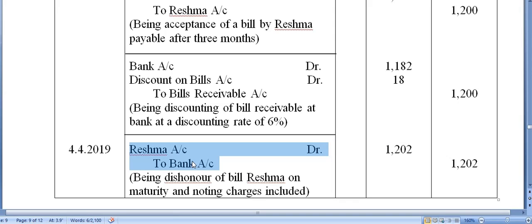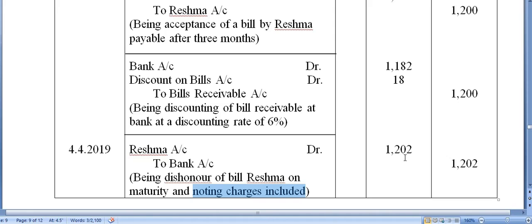Here in this question, Reshma is the drawee. So Reshma's account debit to bank account. Remember that part. But the amount will also cover the noting charges, 2 rupees. It should include the noting charges also, because Reshma dishonored the bill on maturity.